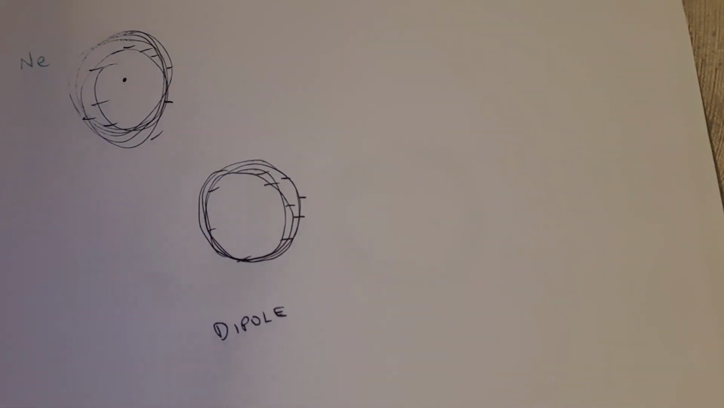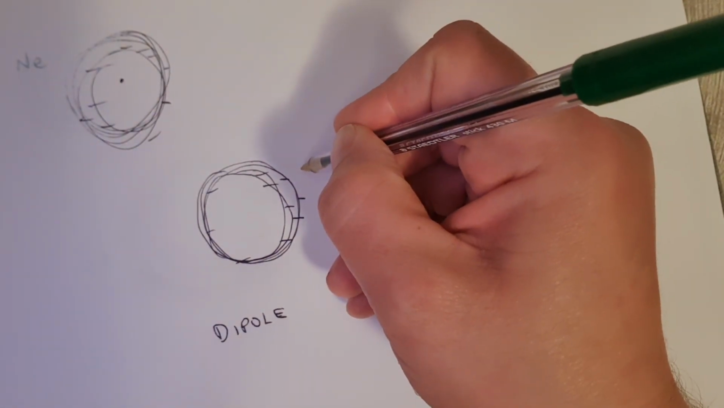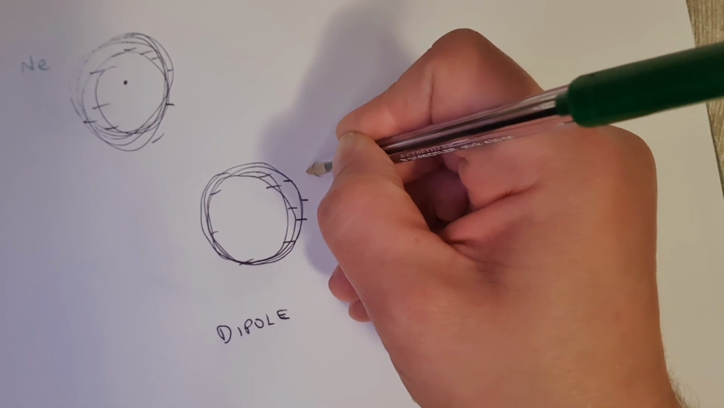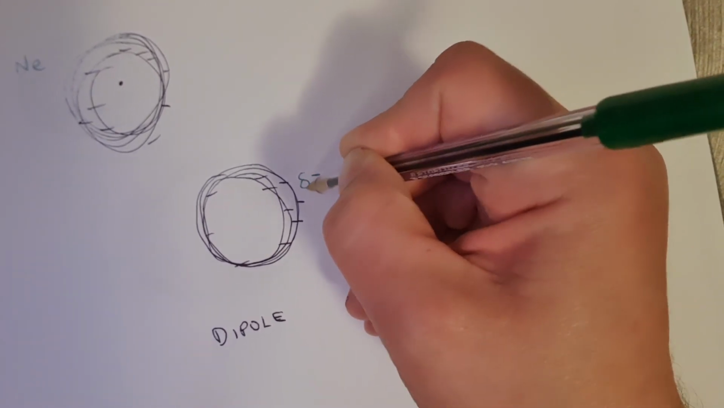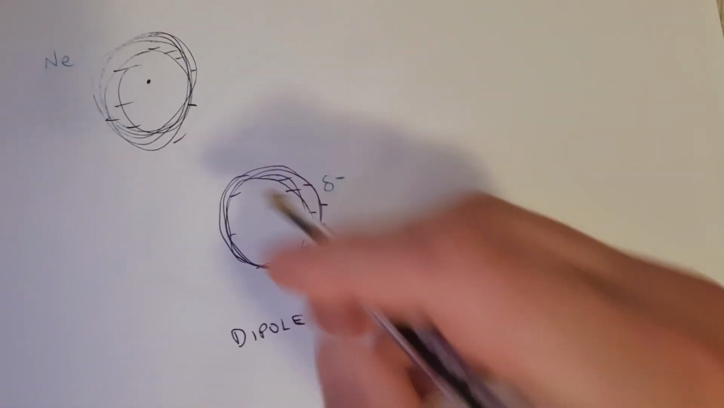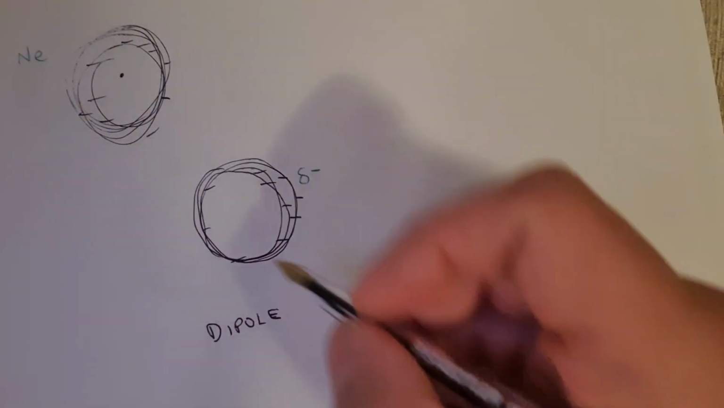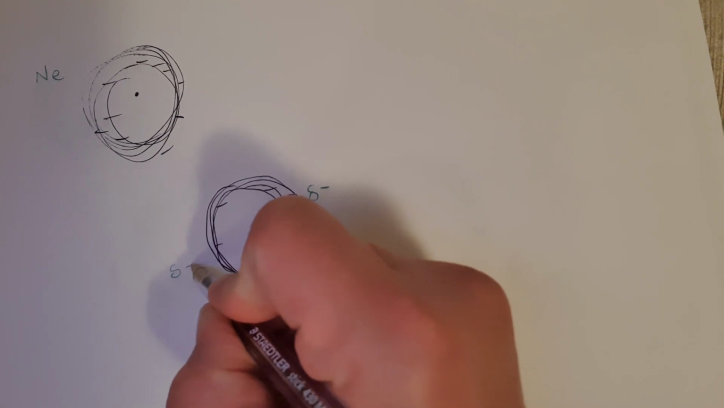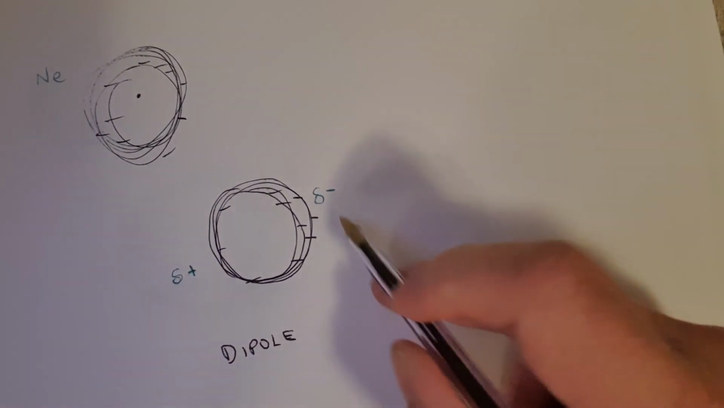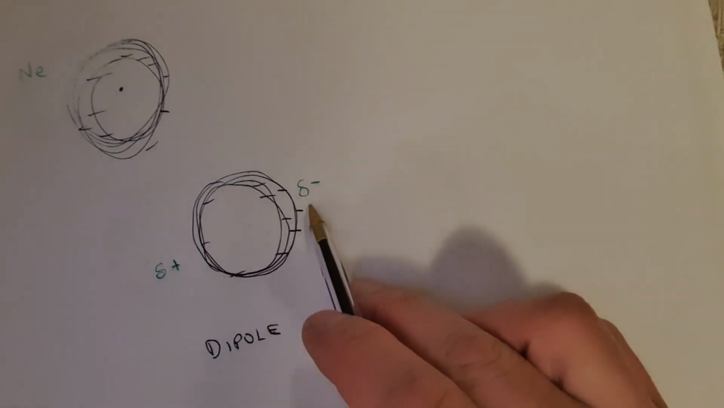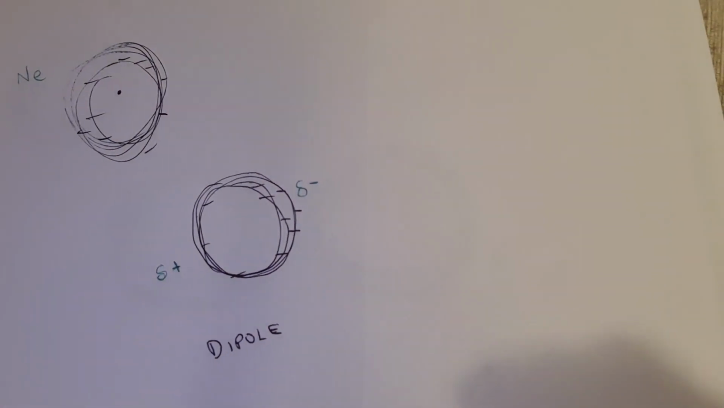So we've got a special way of showing that with the lowercase Greek letter delta. Okay, so delta negative means partially negative. So that means this end, if it's got electrons withdrawn from it, this end is partially positive. Okay, not like an ion with a full-on positive charge and negative charge, but just partially positive, partially negative. Okay, so that's our neon atom.